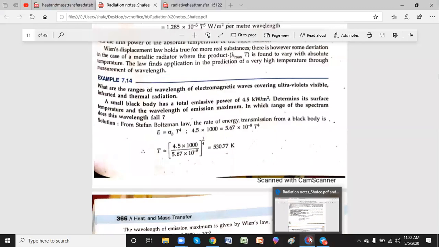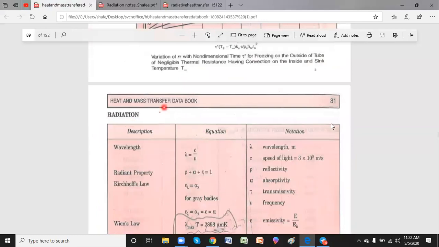Note down page number 81 of the data book. On page 81, you can see the basics of radiation heat transfer that I have discussed up to now.